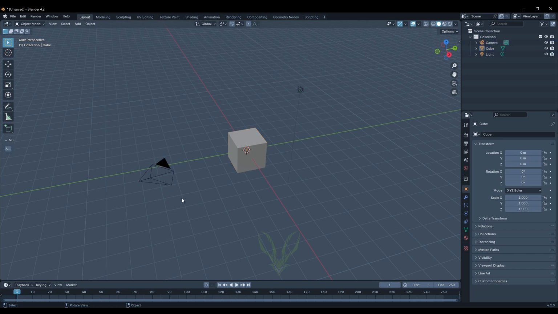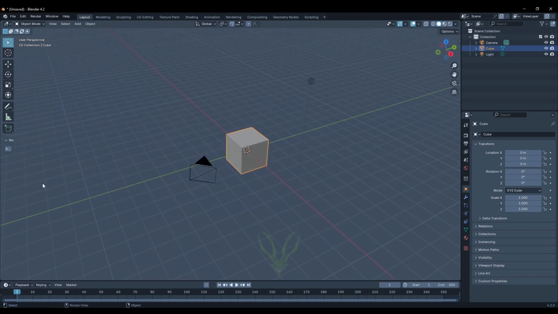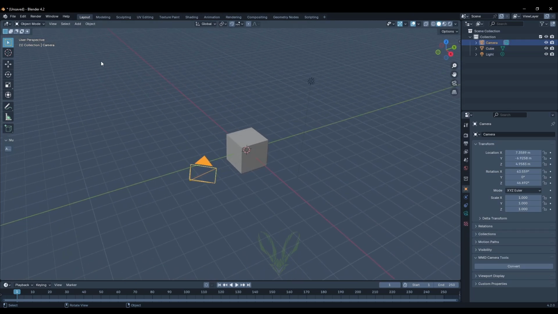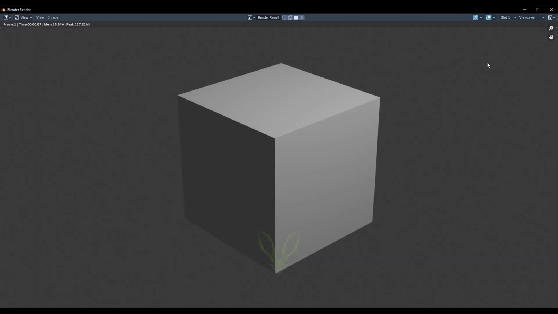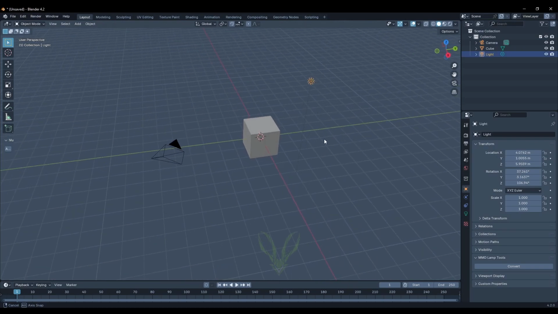The cube is the foundation of your creation, but it's up to you what kind of shape you are going to use for the foundation of your creation. The purpose of the camera is to show you the render perspective of the finished rendered output. By clicking the render tab and selecting render image, or by pressing F12, you'll be able to see the rendered image. The point light's purpose is to give light to its surroundings.